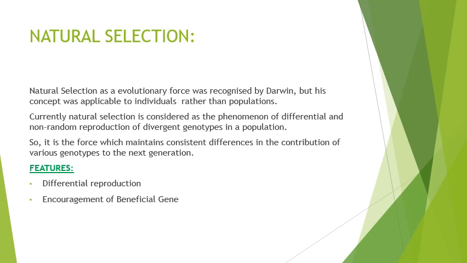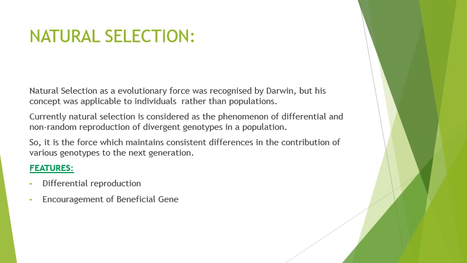That is, it brings about differential contribution of offspring to the next generation. It means the individuals that are best adapted to the environment will reproduce at a higher rate and produce more offspring than the ones which are less adapted. Better adaptation, better reproduction.